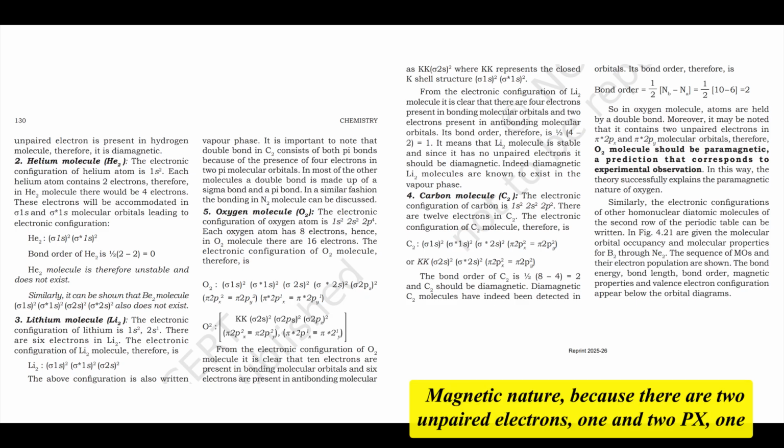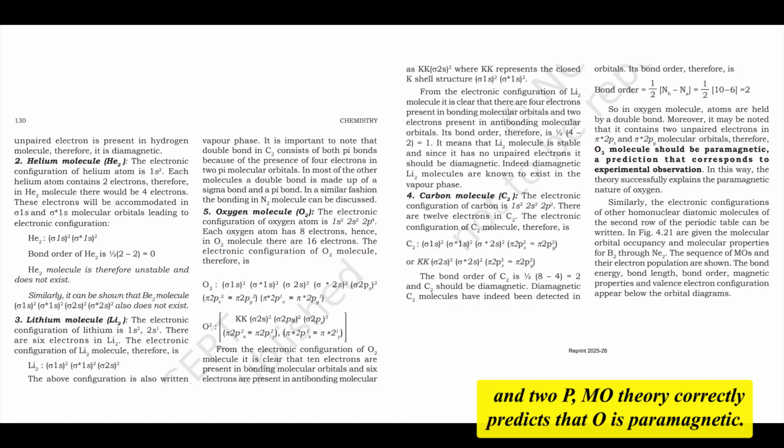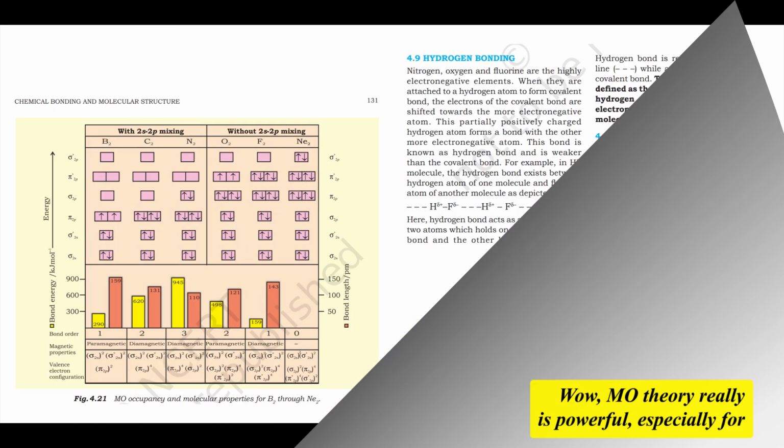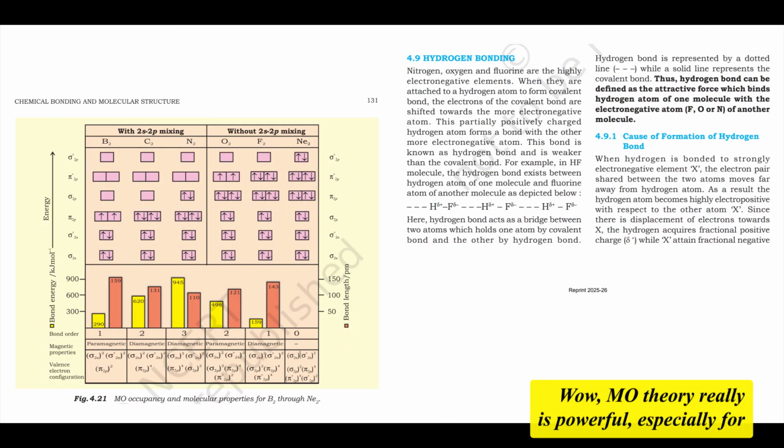Magnetic nature: because there are two unpaired electrons, one in π*2px and one in π*2py, MO theory correctly predicts that O2 is paramagnetic. This is a major success story for MO theory, explaining experimental observations where simpler theories failed. Wow, MO theory really is powerful, especially for explaining magnetism and giving those bond orders.